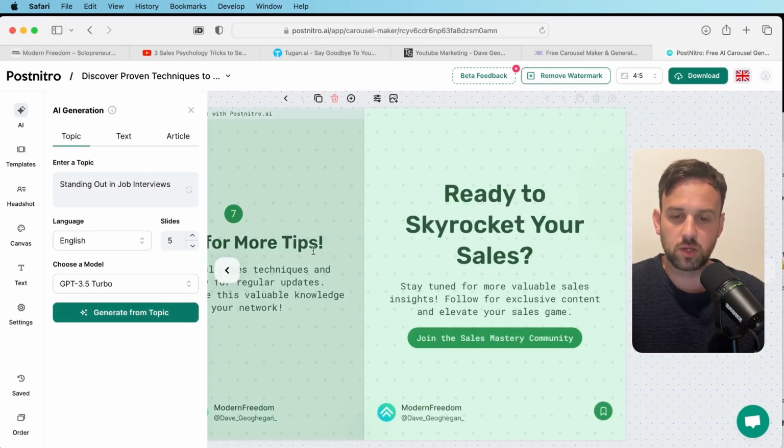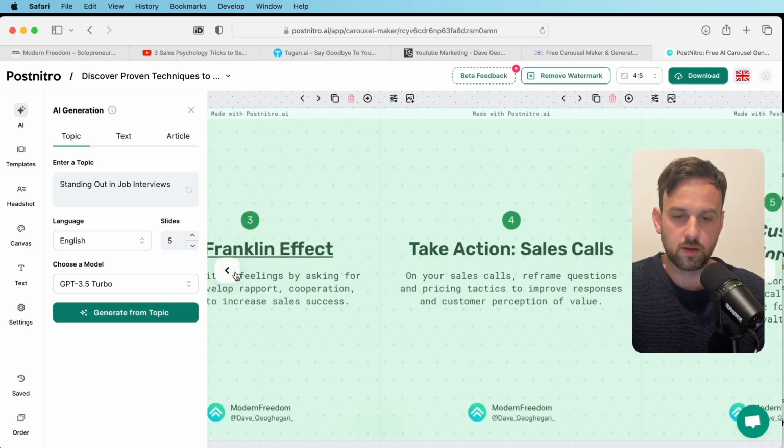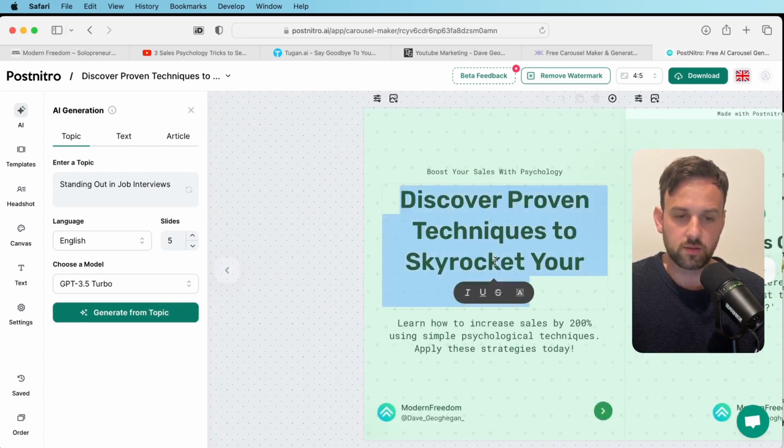Now there's a couple of things we can do in here. Obviously you can just click on any of this and then you can change the text. So we're going to change the call to action to follow for more. We can see that's absolutely fine. It works perfectly. And then obviously you can go back to the start again and create a different hook.